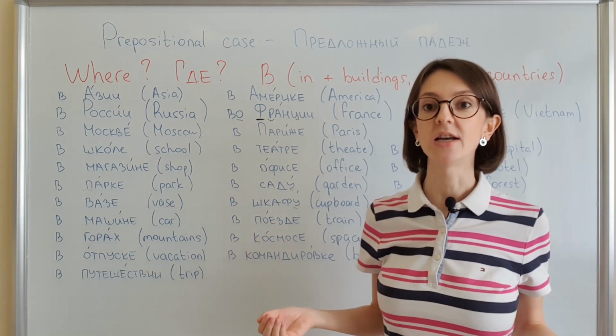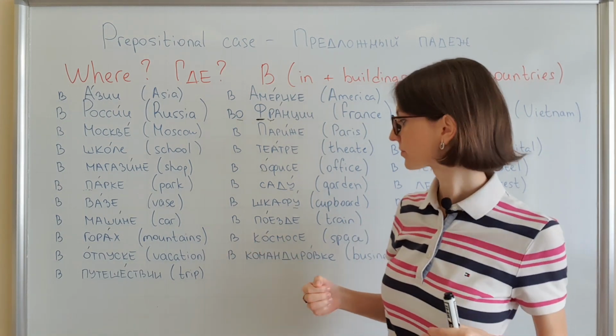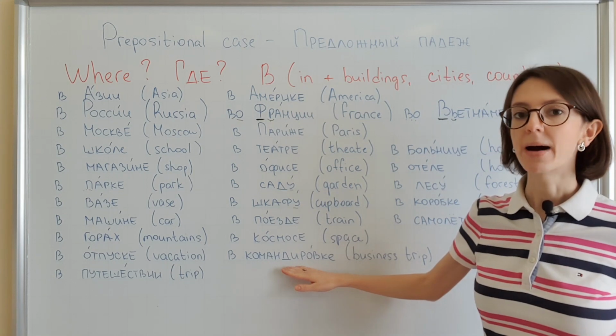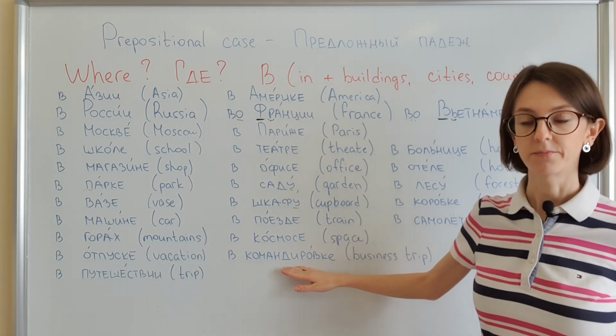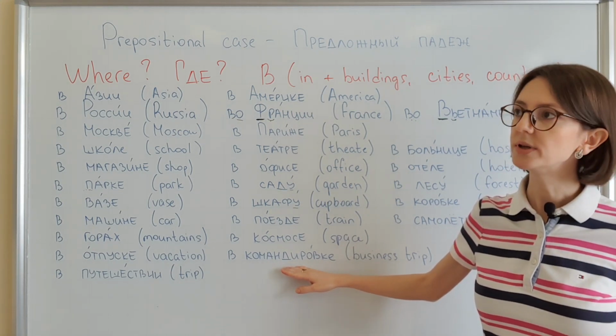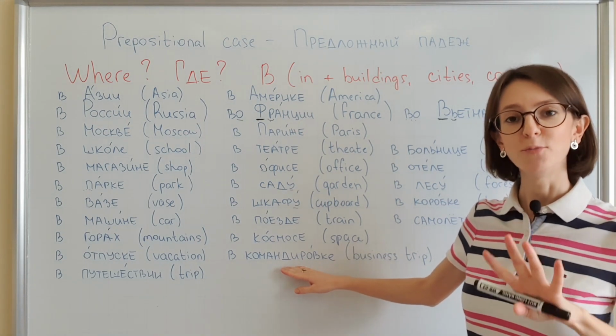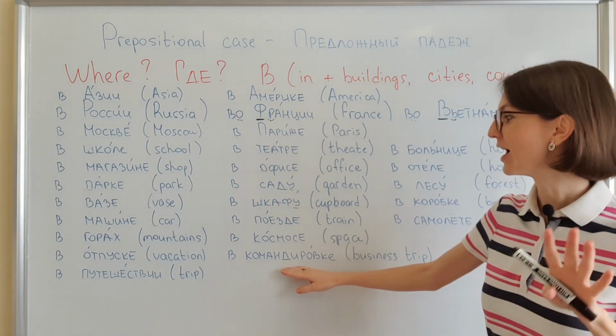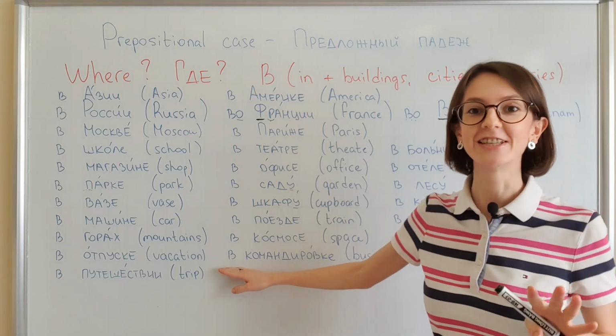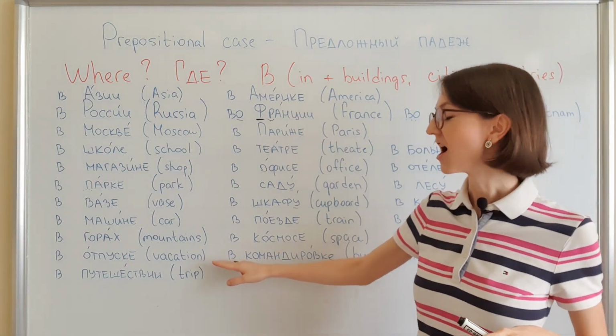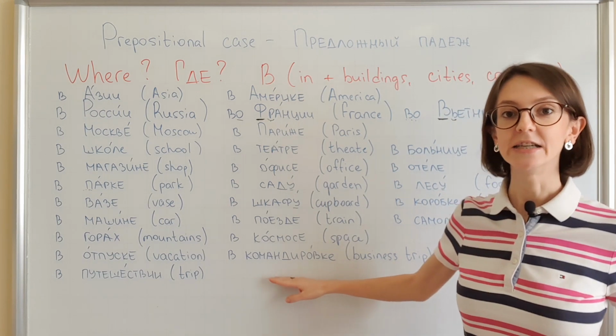Я сейчас в отпуске. В командировке. You are on a business trip, I guess, or in a business trip. Sorry, in English, I'm not sure about the preposition, but I'm sure about the preposition in the Russian language. В командировке.